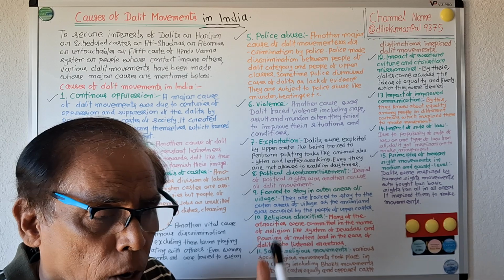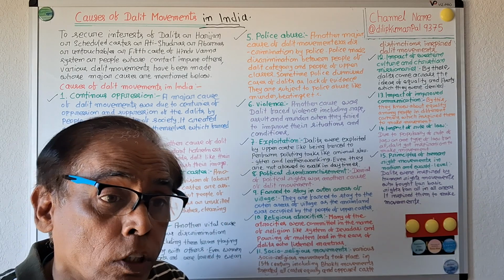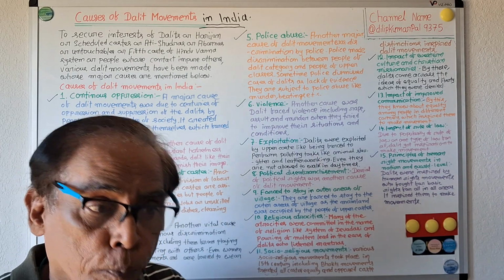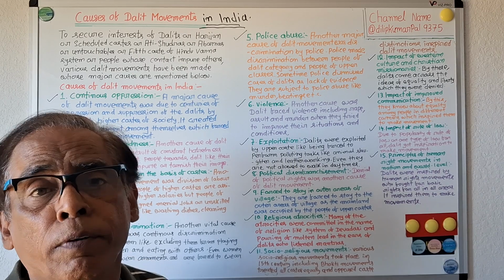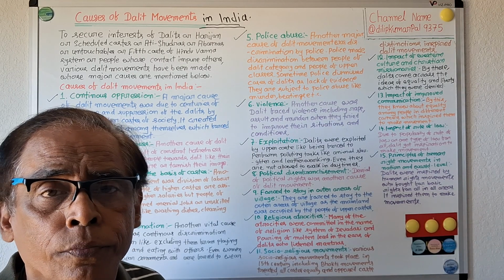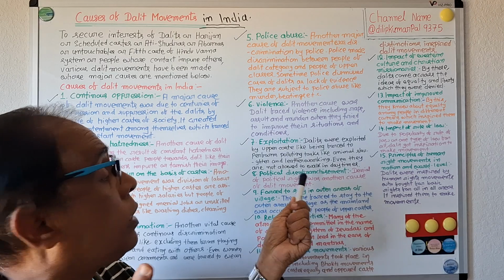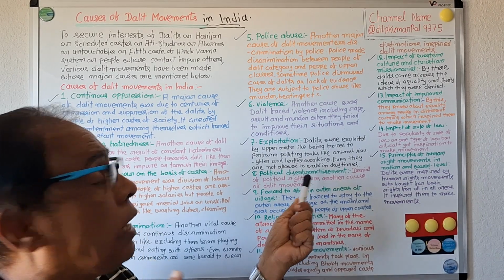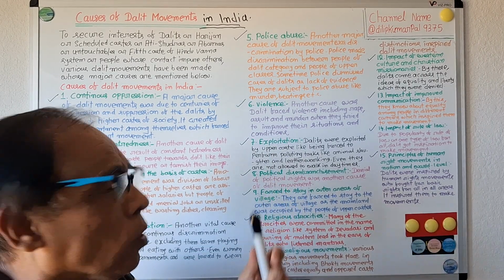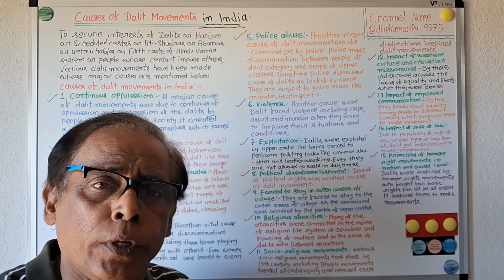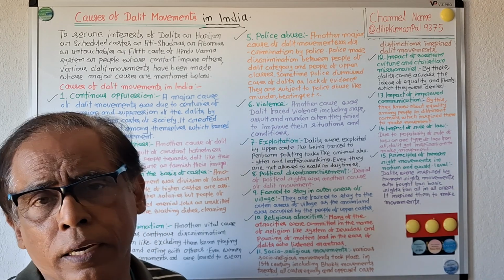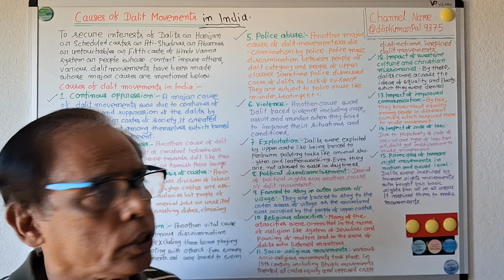They were not even allowed to work in daytime. So continuously, Dalit people were exploited by people of the higher castes.